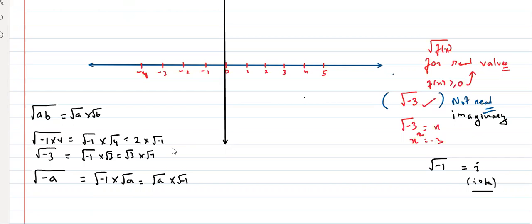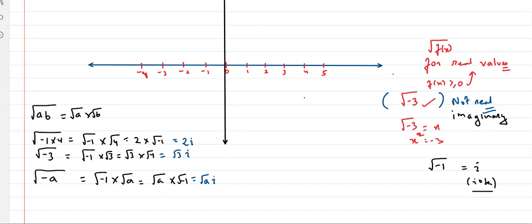So I can say, okay, sir. Now this can be written as what? 2i. This can be written as root 3i. And this can be written as root ai. I'm just writing root -1 as I. Simple. Enough. Okay, very good.